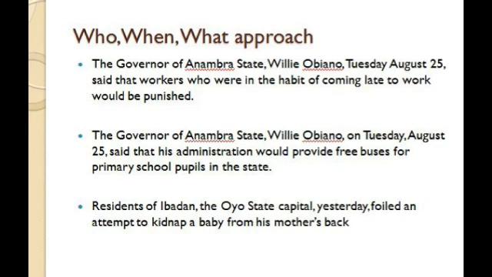Now you have seen, instead of using the has approach, we decided to use Tuesday, August 25, to bring in the when element into the lead. So this could be a matter of style. There's what they call house style, and the house style is the pattern of presentation of a story by specific news organizations.